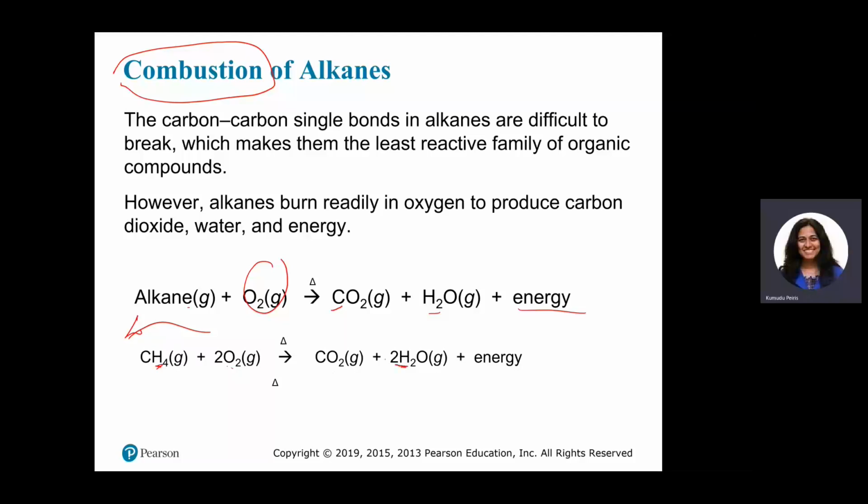Then we need to balance the water molecules by adding a coefficient of 2 in front of the water to make 4 hydrogens on the product side. That will lead to having 4 oxygens on the product side. So you need to add 2 as the coefficient for O2. Next you will see the balanced chemical equation for the combustion of propane.